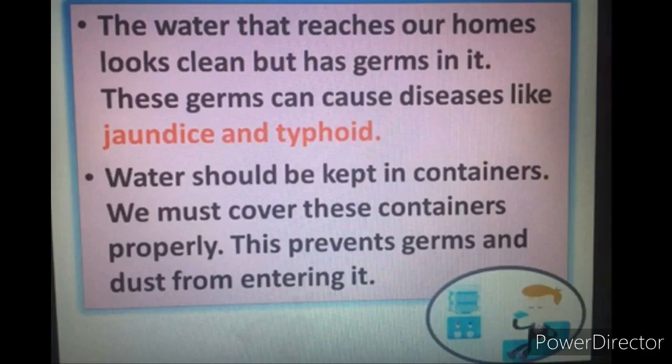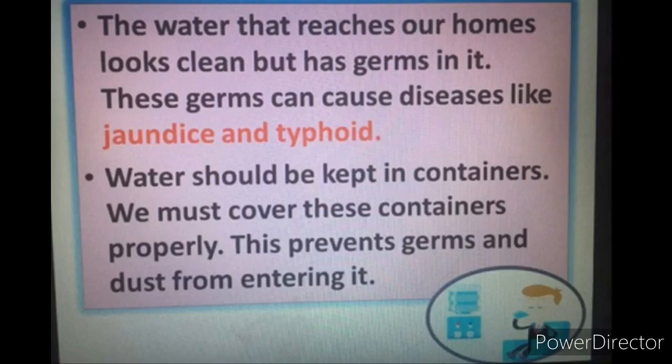The water that reaches our homes looks clean but has germs in it. These germs can cause diseases like jaundice and typhoid. Water should be kept in a container. We must cover these containers properly. This prevents germs and dust from entering it.